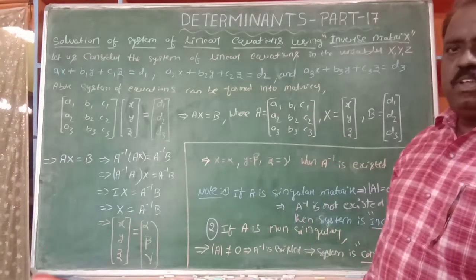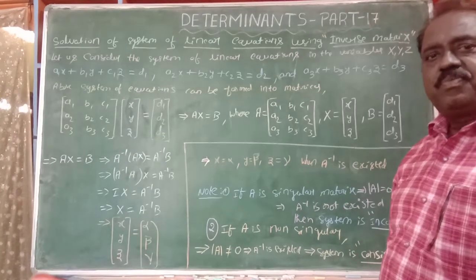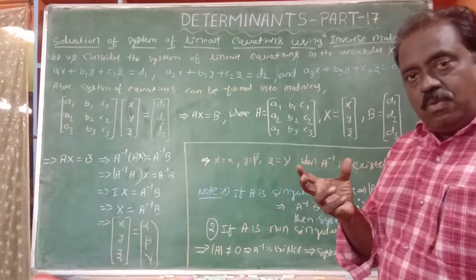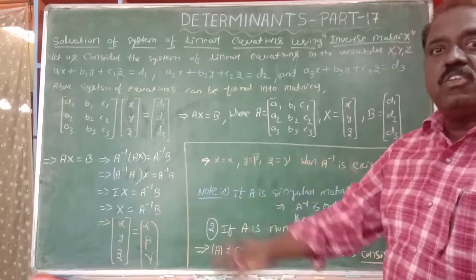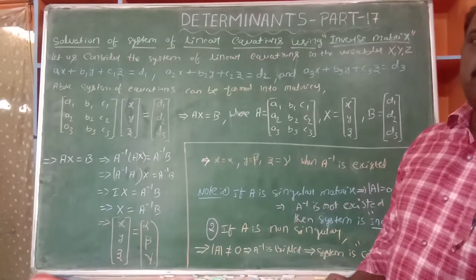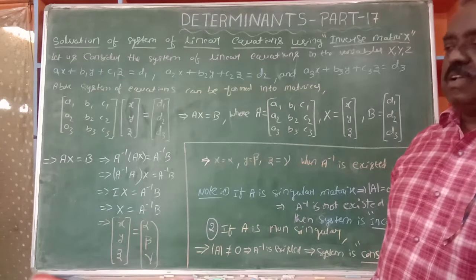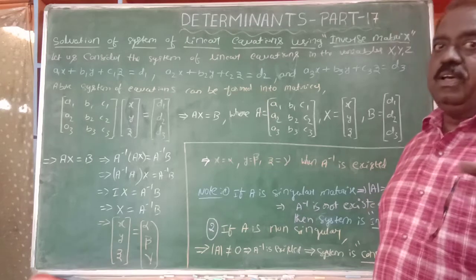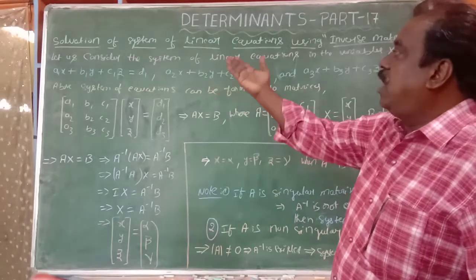Mathematics means finding the value of a variable. Very simple concept. What does mathematics mean? We are finding the values of the particular variables x, y, z for which that equation is satisfied. That is the thing. It may be pure algebra, or geometry, calculus, whatever it may be. Different names are there, but the concept is the same. Always we are finding the value for the given variable. Here also we are given three